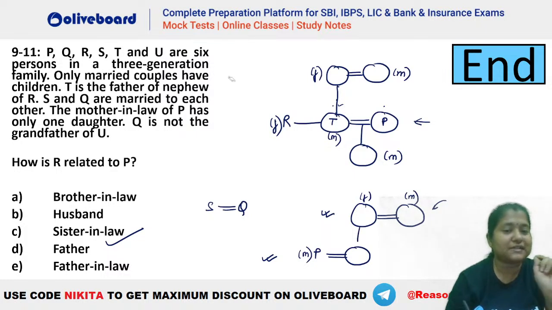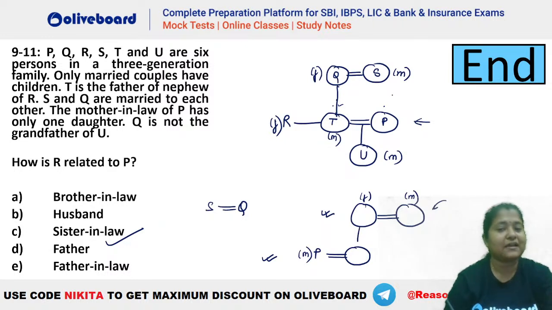Okay. So here you can see T is the father. So T is the father of this person. So T is the father of the nephew of R. Right? This is done. S and Q are married to each other. So this will be your S and Q. The mother-in-law of P. So who is the mother-in-law of P? Let's say this person, right? So mother-in-law of P has only one daughter. You can see R is the only daughter. Now Q is not the grandfather of U. So if Q is not the grandfather, that means Q will be the grandmother, right? Because S and Q are married to each other. And Q is not the grandfather, so Q has to be the grandmother. And this person will be U here, and this will be your S here. Okay. I hope this is clear.